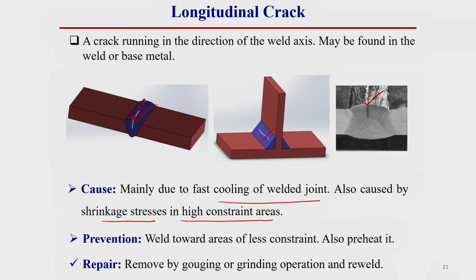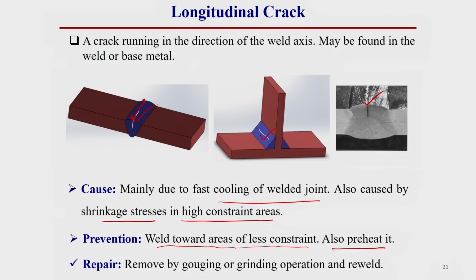So, how can we prevent this? Weld toward an area of less constrained region, and also by preheating we can eliminate these types of longitudinal crack. Always keep in mind, if there is some crack, how can we repair it? This crack portion should be removed either by grinding or some gouging operation. Gouging operation means removing that material portion by heating, that means melting that region and removing that material portion by some forceful medium, arc.